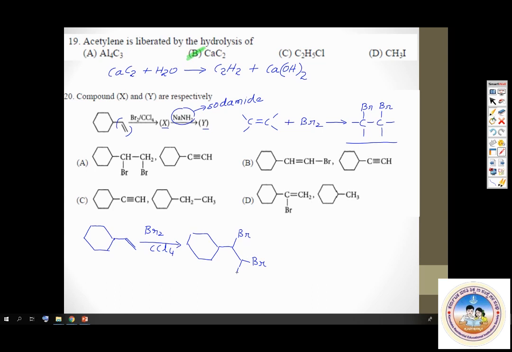Okay. Yes. Now this is made to react with sodamide, NaNH2, very powerful base. So NaNH2 can pick up or remove 2 moles of HBr, minus 2 moles HBr removed. Okay. I'll show it to you in a much simpler way so that you can get to know how bromine gets removed.